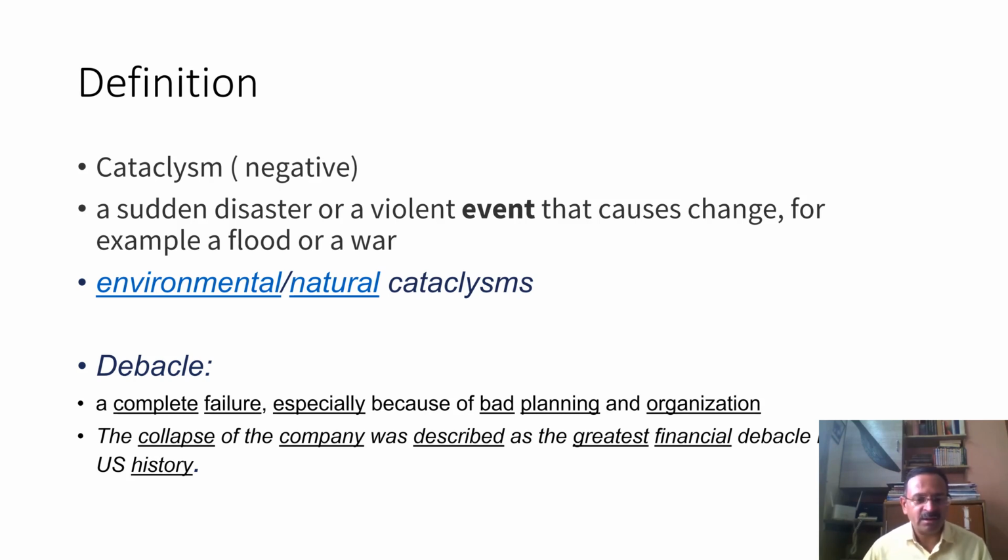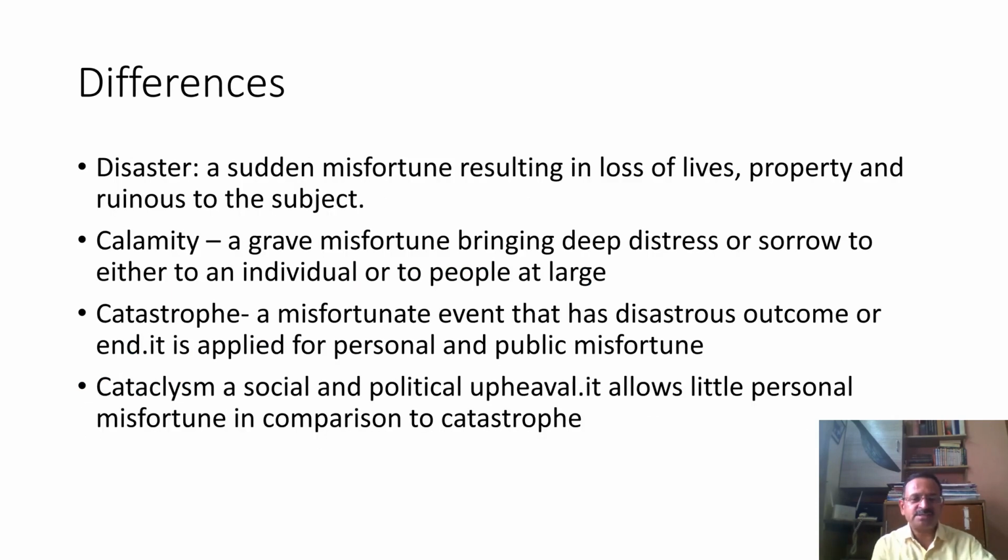Then we have debacle. A debacle is a complete failure, especially because of bad planning or organization. Now, what are the various differences here? The differences you can see: disaster is a sudden misfortune resulting in loss of lives, property, and ruinous to the subject. Subject here means the person, individual. Calamity is a grave misfortune.